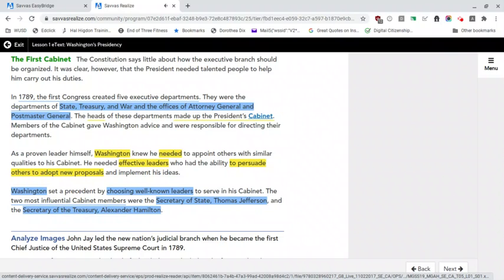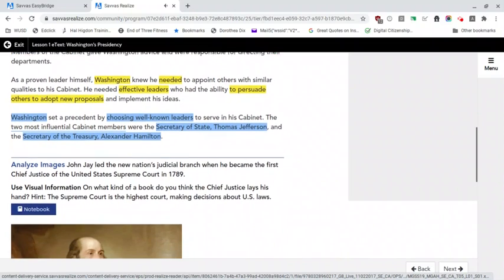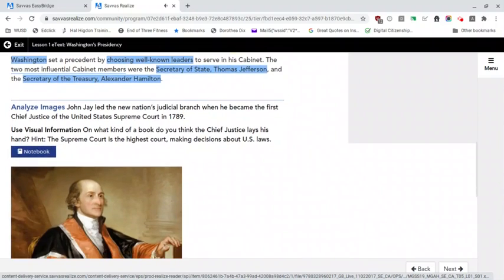As a proven leader himself, Washington knew he needed to appoint others with similar qualities to his cabinet. He needed effective leaders who had the ability to persuade others to adopt new proposals and implement his ideas. Washington set a precedent by choosing well-known leaders to serve in his cabinet. The 2 most influential cabinet members were the Secretary of State, Thomas Jefferson, and the Secretary of the Treasury, Alexander Hamilton.